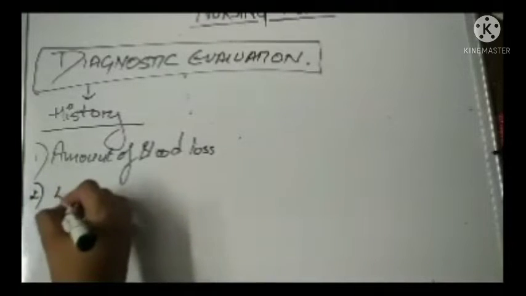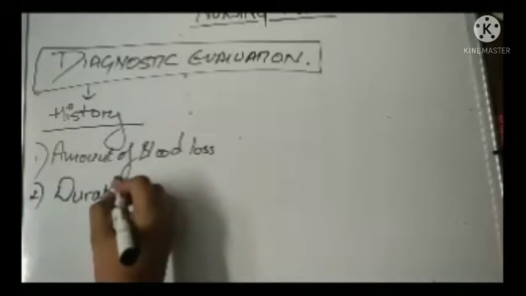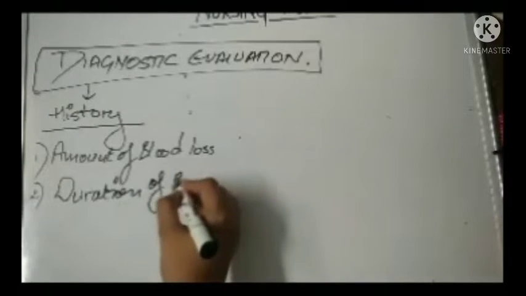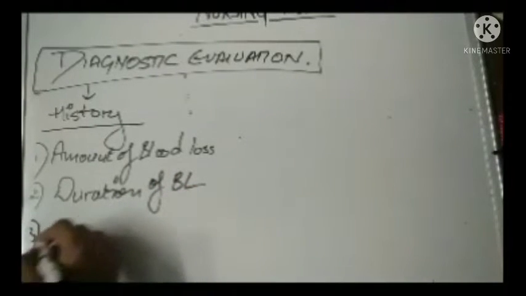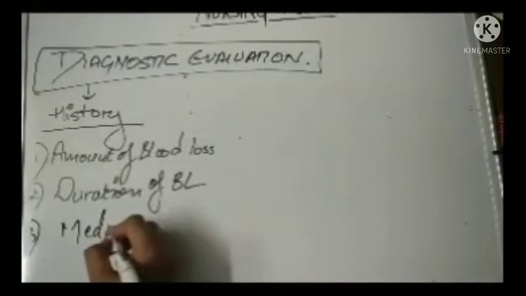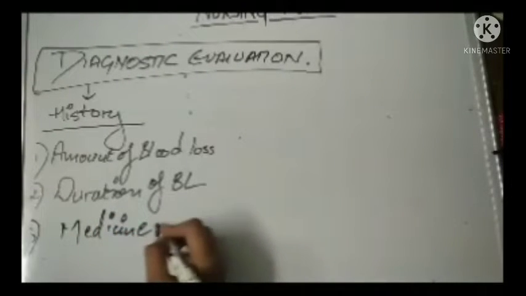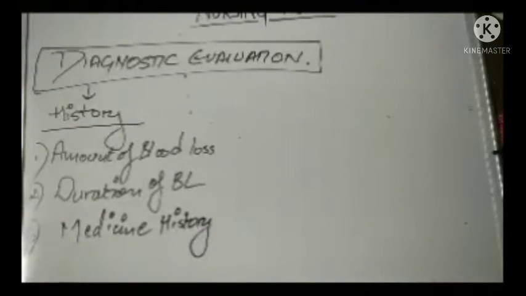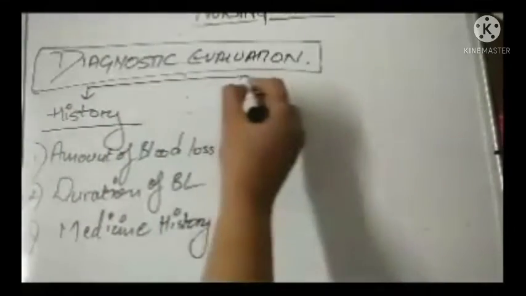Second is the duration, for how long this has happened. Third is any medicine history or intake. These things you will ask from the parents or the child if the child is capable of telling.